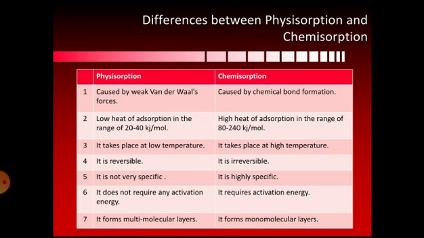The first difference between physisorption and chemisorption: physical adsorption is caused by weak van der Waals force. As I said, between the adsorbate and the adsorbent there will be a weak van der Waals force of attraction, whereas chemical adsorption is caused by chemical bond formation. So here between the adsorbate and the adsorbent there is a formation of strong chemical bonds like covalent or ionic bond. So that is the first difference.